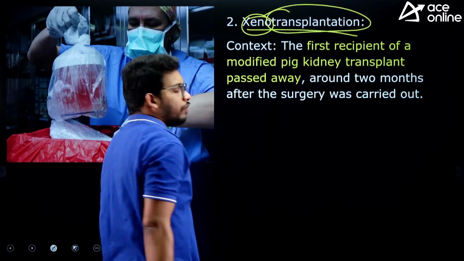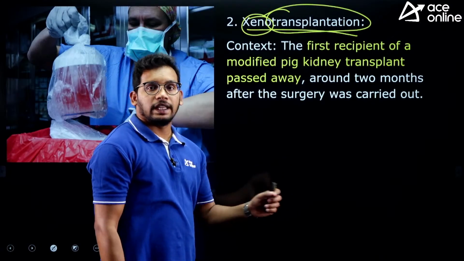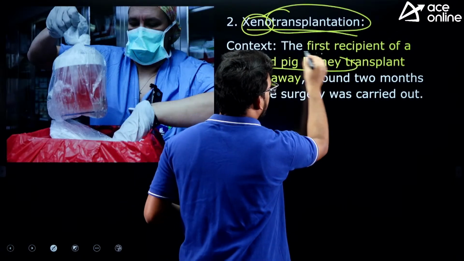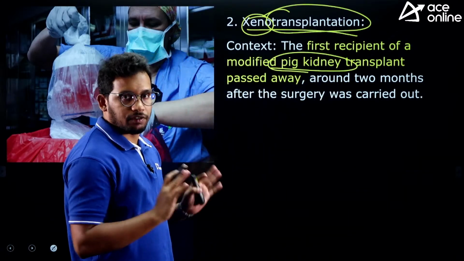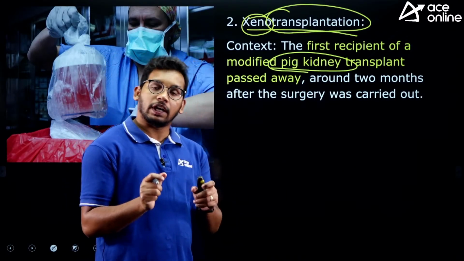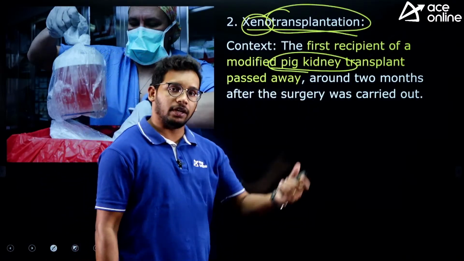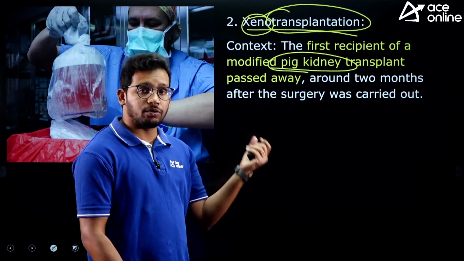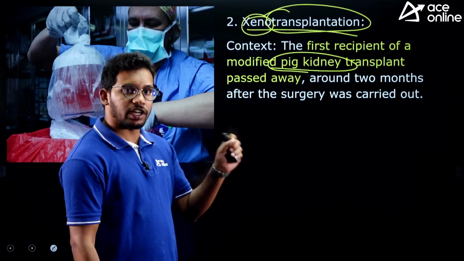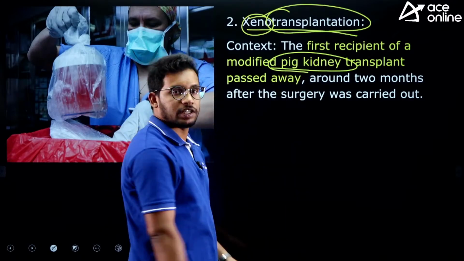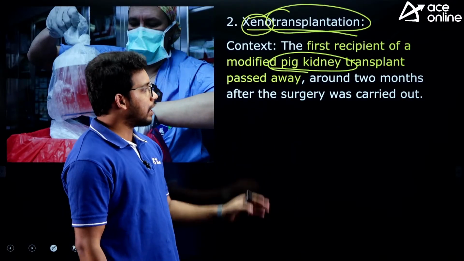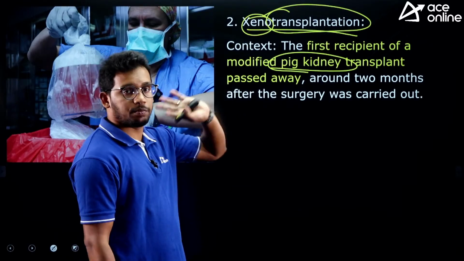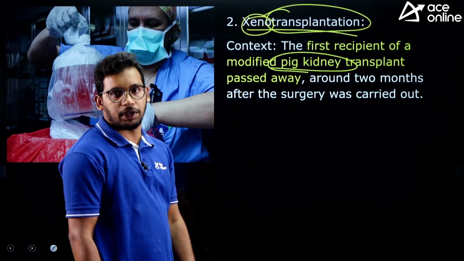Xenotransplantation. So why was this in the news? Because the first recipient of a modified pig kidney has passed away. A person got a kidney from a pig. Of course, it is not directly the kidney of the pig; we modified it using CRISPR-Cas9, genetically modified it, and then the kidney was transferred to the person. But he died after 2 months. So that's why it became an issue. And yes, there is a possibility of being asked about this in the examination.